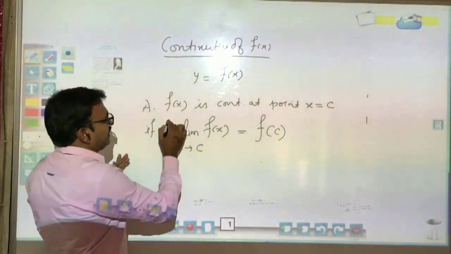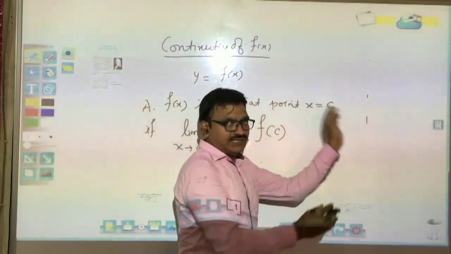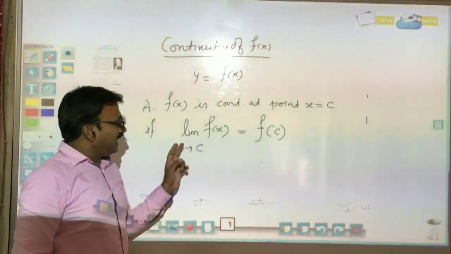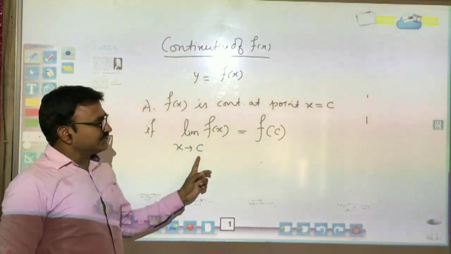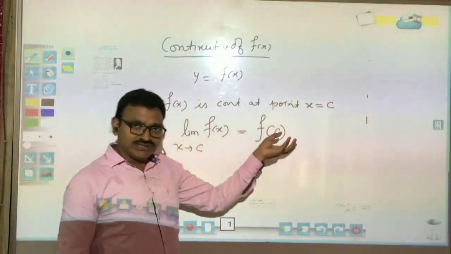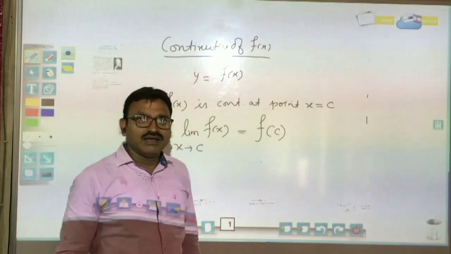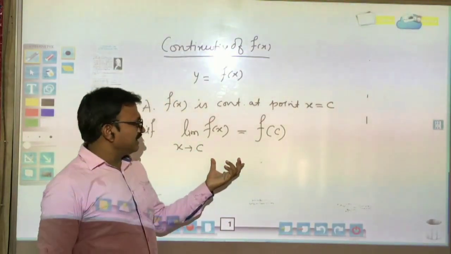So this is the definition: function f(x) is continuous at point x equal to c if the limit of function as x tends to c is equal to the direct value of the function at that point c. I hope you have understood these things.